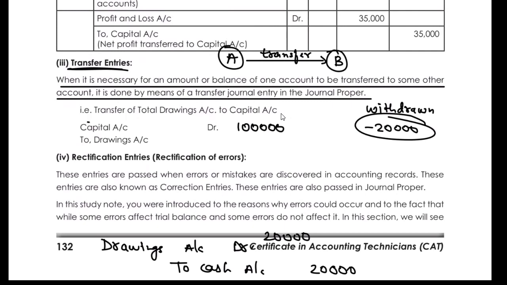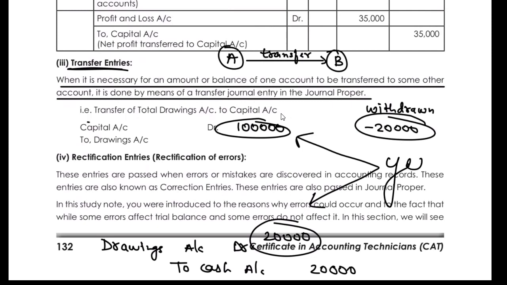So now what does this mean? That I have to take 20,000 from the owner. But obviously my capital is already at 1 lakh. So can I net off these two accounts? The answer is yes. How much do we have to give to the owner? The business has to give the owner 1 lakh rupees. And how much has the owner already taken from the business? He has taken 20,000. So what can I do?